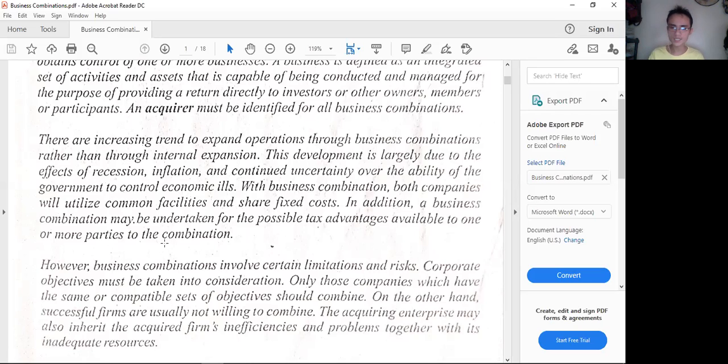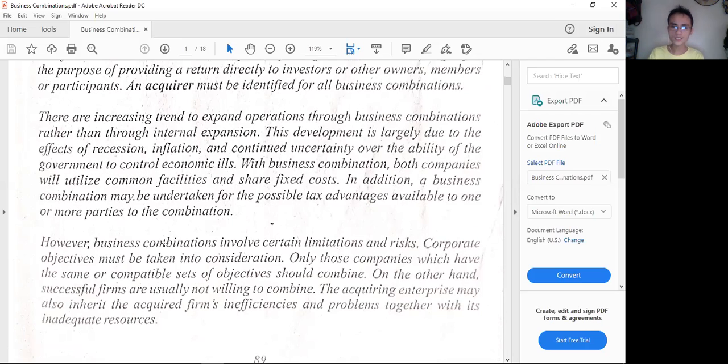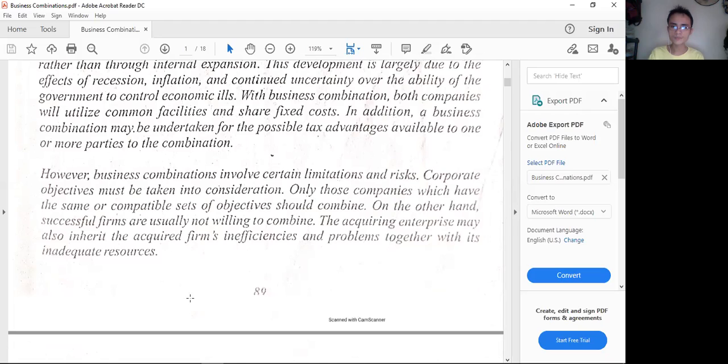At least they can just improve the processes. But then, in doing so, there would be some limitations and risks, most especially if the companies have incompatible sets of objectives. So that's one thing that should be taken into consideration. A lot of things will be ironed out in the process.